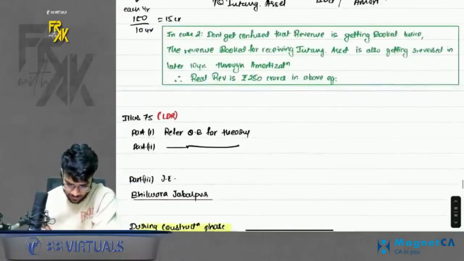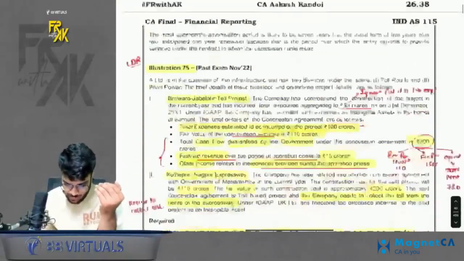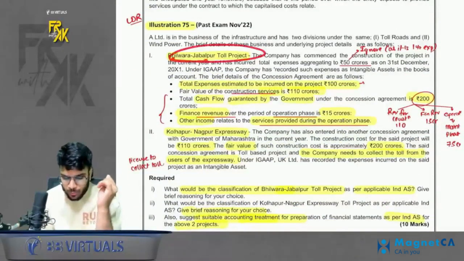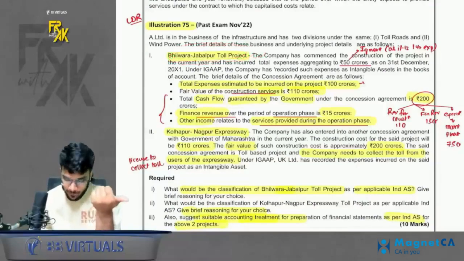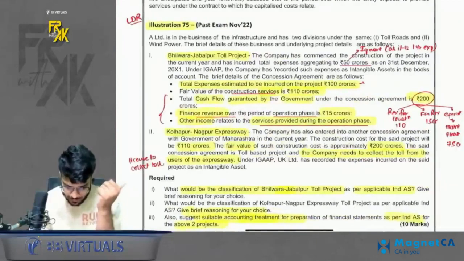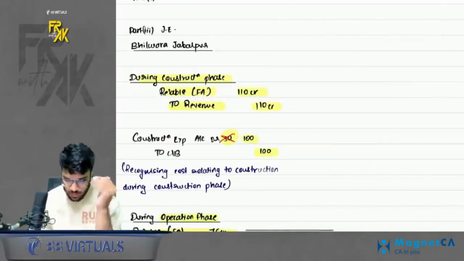Okay. Anyways. Based on this, we have an illustration also, illustration number 75. Exactly the same thing which I just mentioned. There are two toll projects. First, where the government will pay you money. And the second, where the government will give you an intangible asset. If you want, I'll just give an overview of it. Please have a look here.